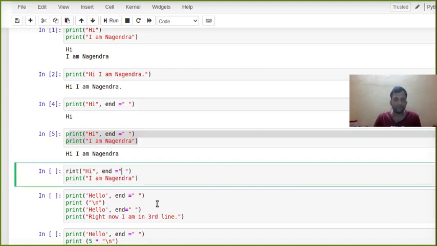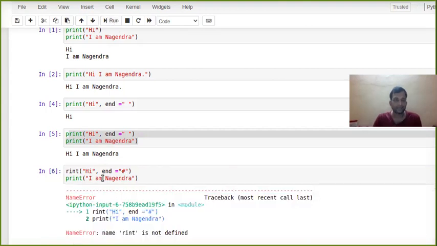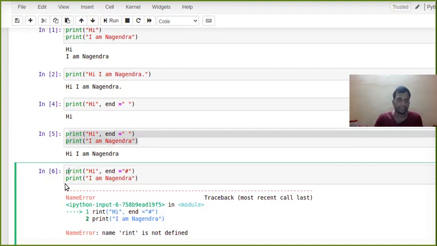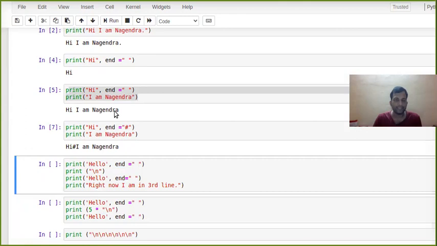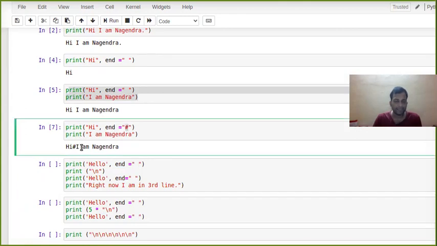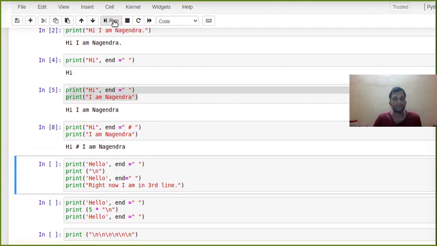Like if you want to give something instead of a space, you can give any symbol. Oh, sorry, I missed it. So now what they are doing, instead of a space, they are putting this symbol, and after that the cursor is at the end of this symbol, and then I am again like this. So if you want to give a space and whatever you want, that's going to do. So now you see, they have given this symbol.